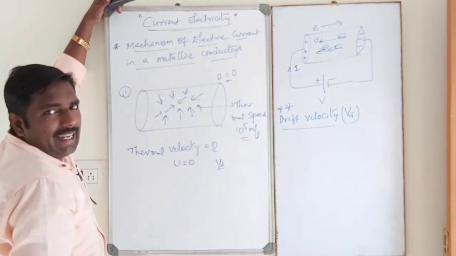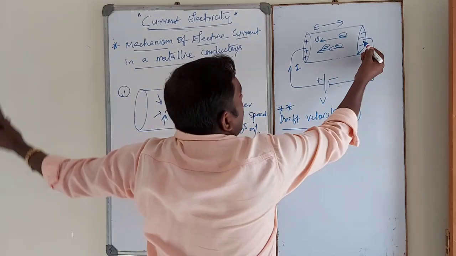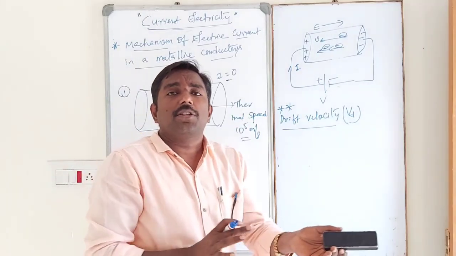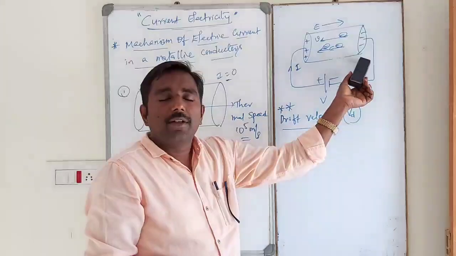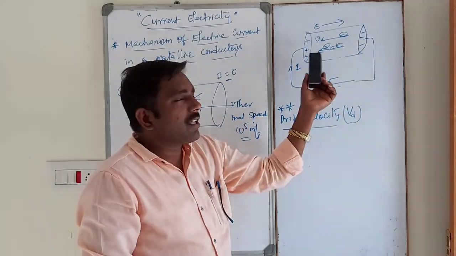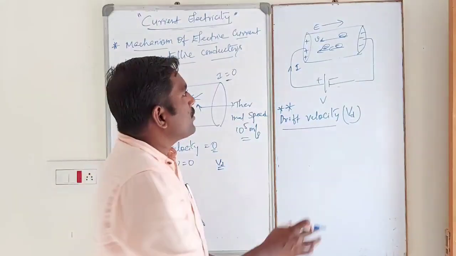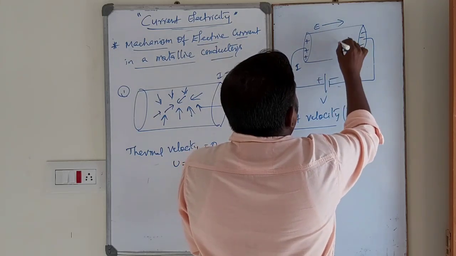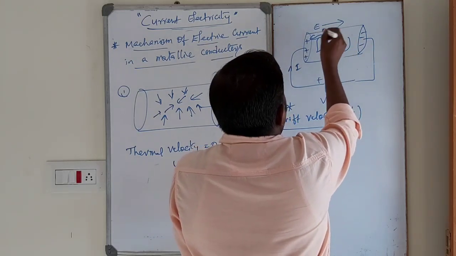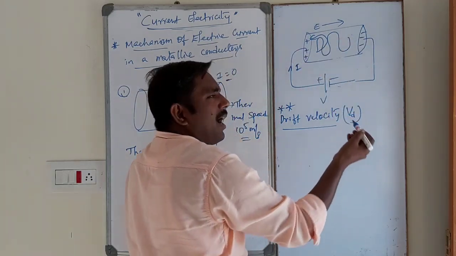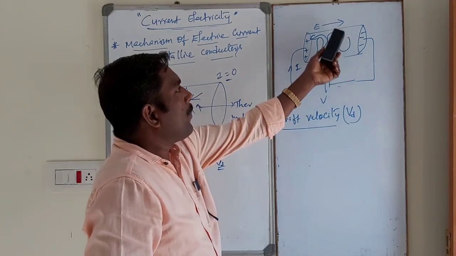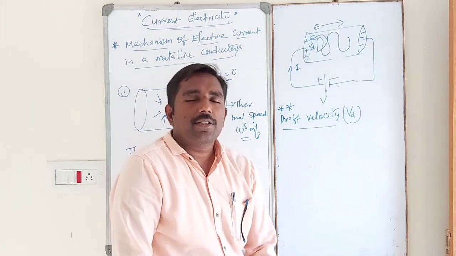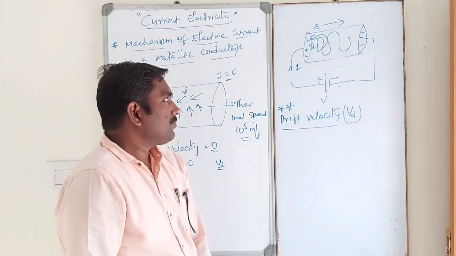During the motion of the electrons from the negative plate to the positive plate, electrons collide with each other. Even though the electric field is applied, electrons collide with each other and also move opposite to the direction of the electric field. However, the motion will be zigzag. Ultimately, electrons move opposite to the electric field with the velocity Vd.